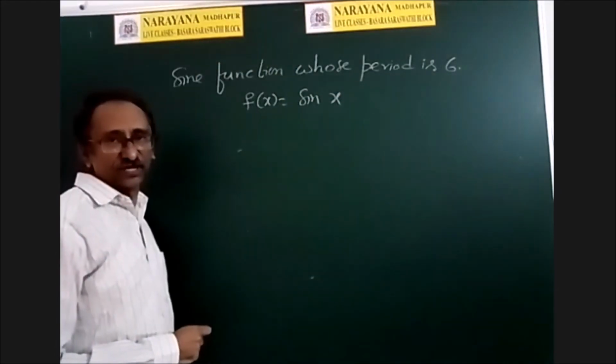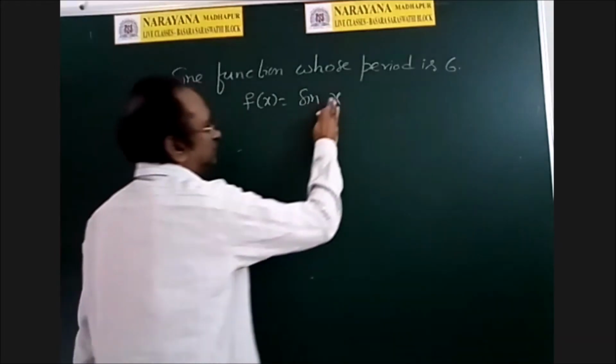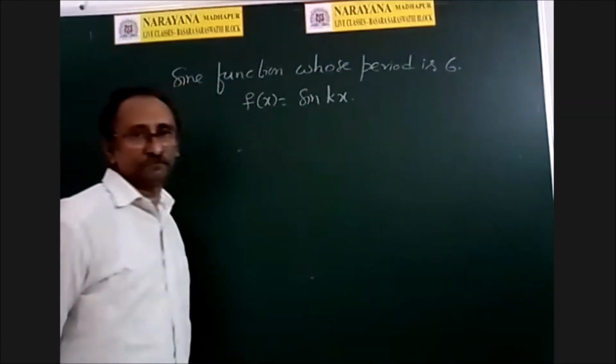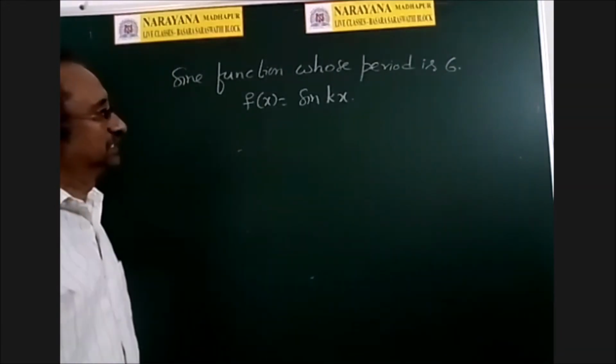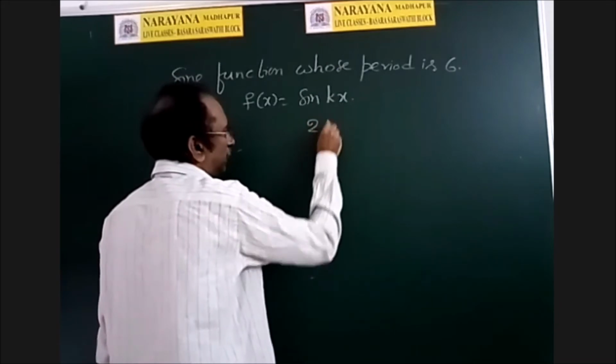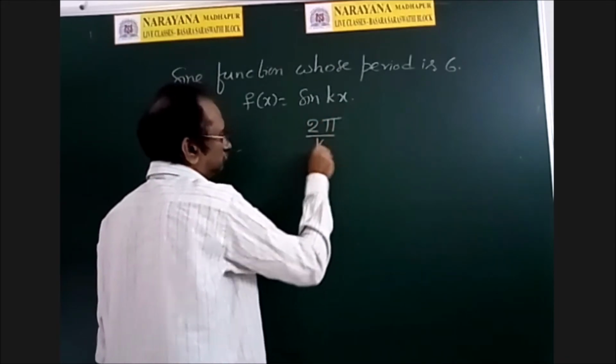We have to find the function whose period is 6, which may be some sin kx. So consider the function sin kx. What is the period of sin kx? We know it is 2 pi by k.